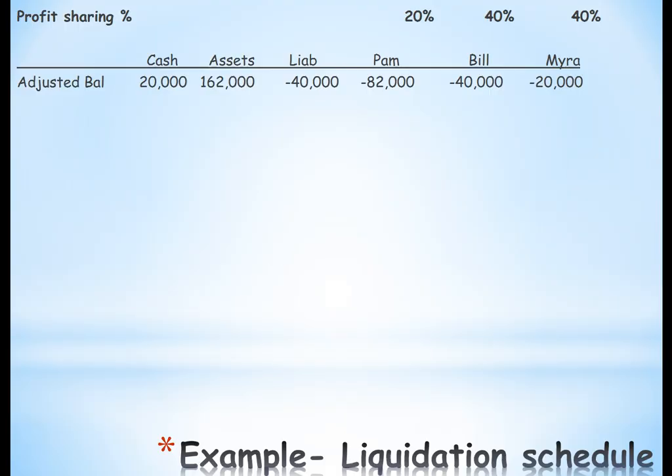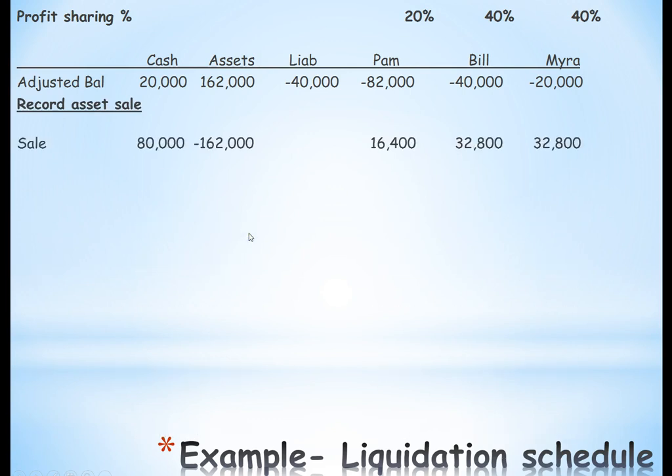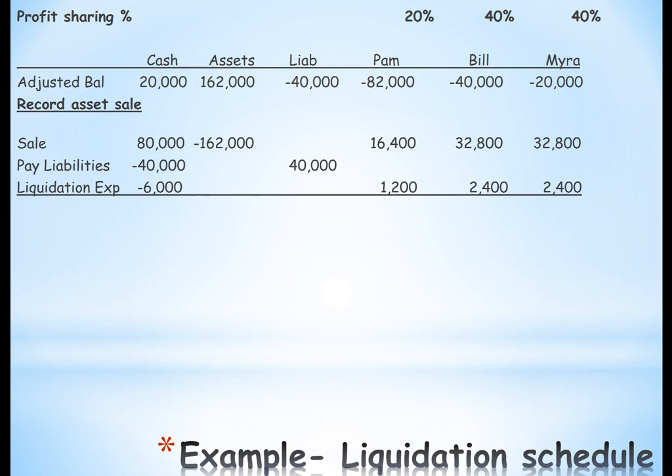Now again, I always put the percentages across the top and then the balances. Then I record the asset sale and I distribute the difference of $82,000 to the partners based on their profit sharing of 20/40/40. I then pay off the liabilities. I allocate the liquidation expenses based on profit sharing. And now we end up with a $15,200 deficit balance for Myra, which we have to get rid of by giving 20/60 to Pam and 40/60 to Bill.